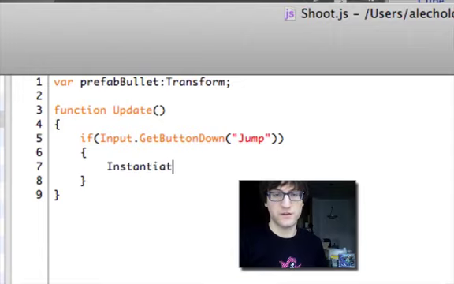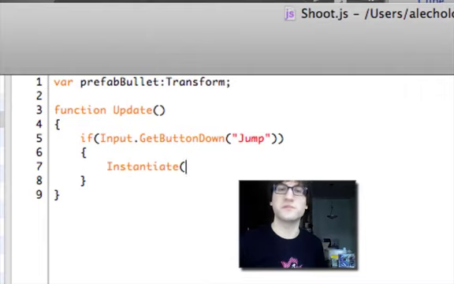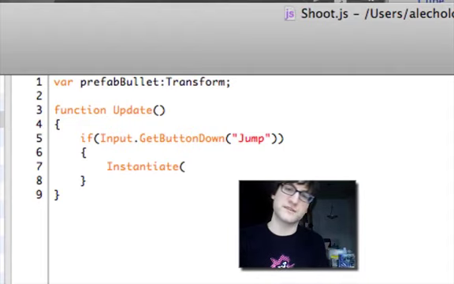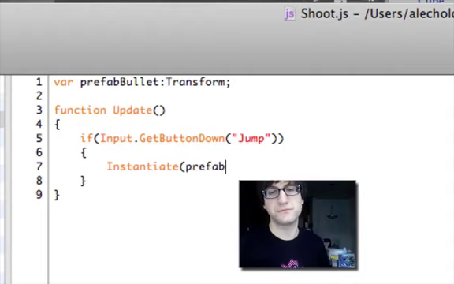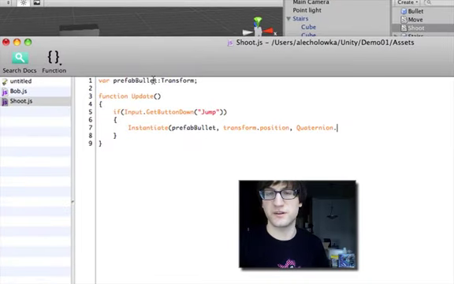So now we're going to use a function called Instantiate, which basically just creates an instance of a prefab. It takes the data that was made to create the prefab, and runs it so that we can have an instance of it to play with. So the name of the prefab, the variable that we're going to use to create it, the position that we want to create, which is going to be our own position, and a rotation, and basically all this means is we just want a default rotation.